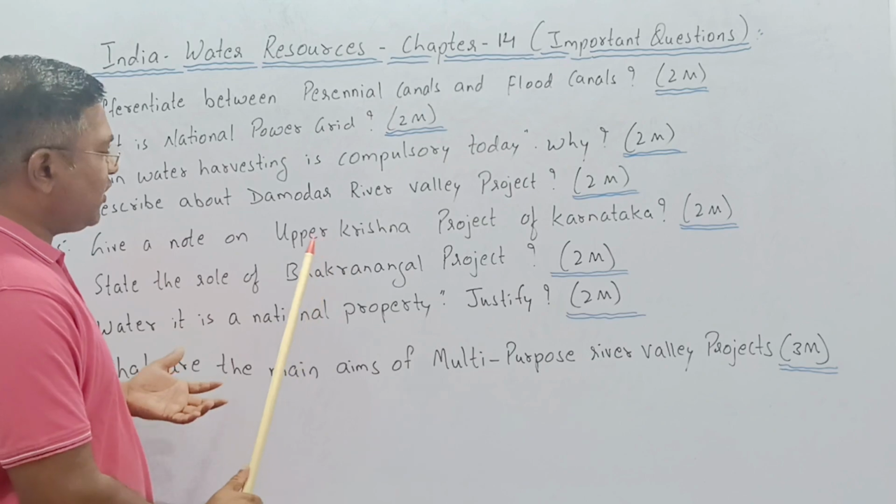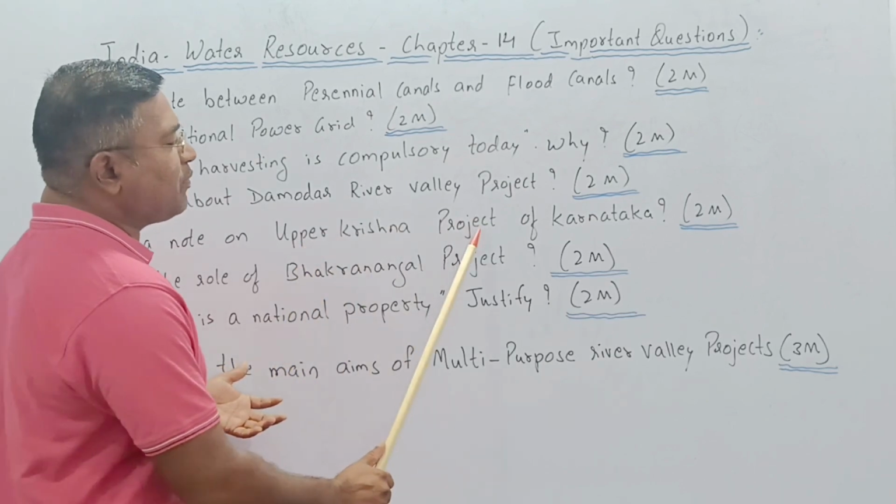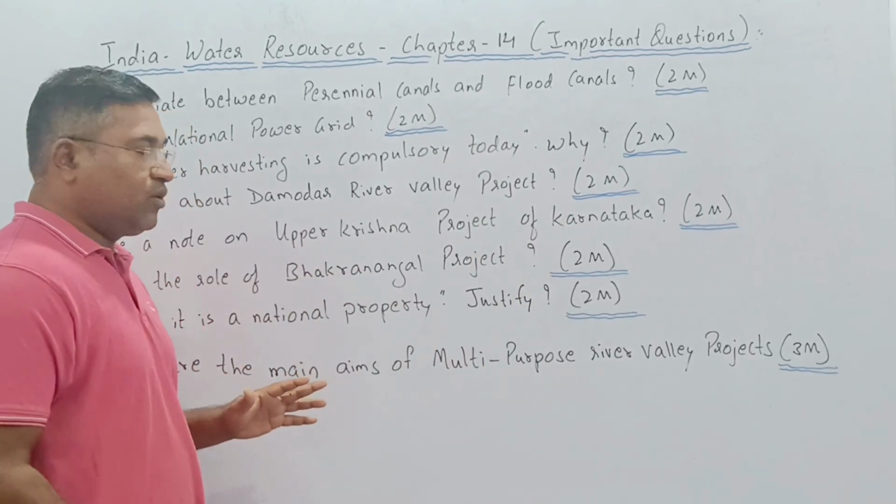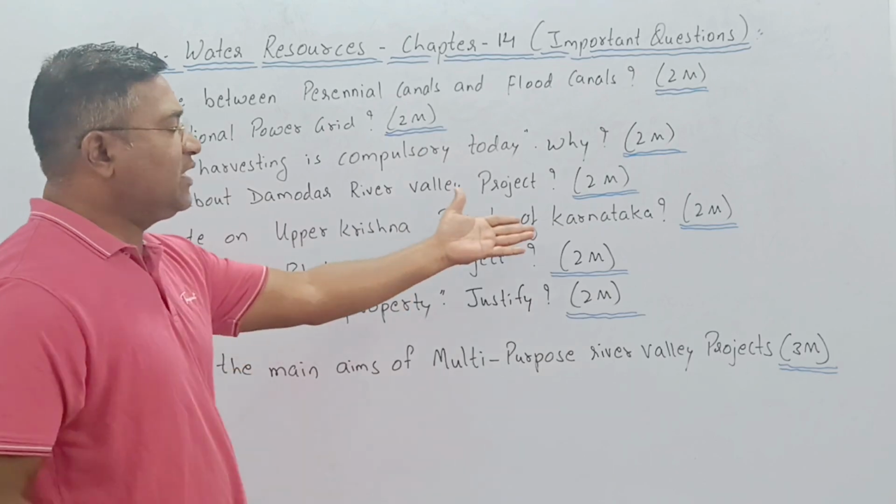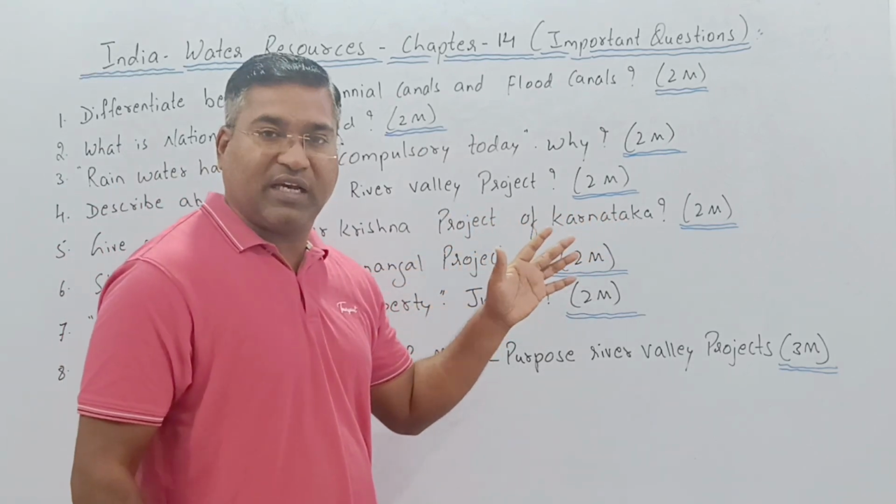In the same way, the next one also speaks regarding the Upper Krishna project of Karnataka. Upper Krishna project. Now here in this question itself, the state is being given as Karnataka.